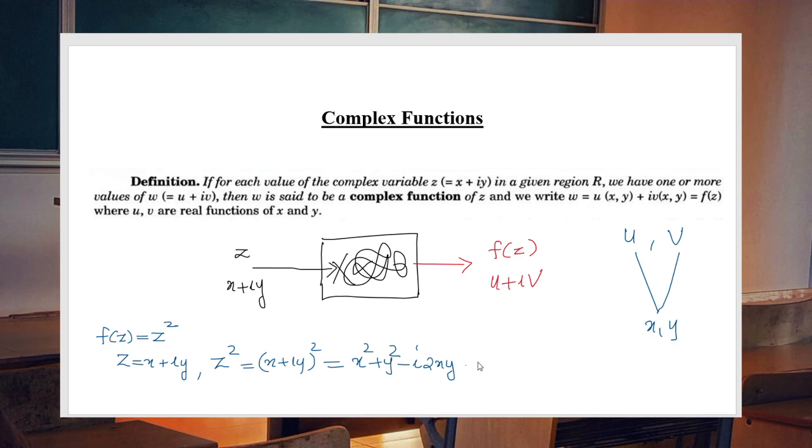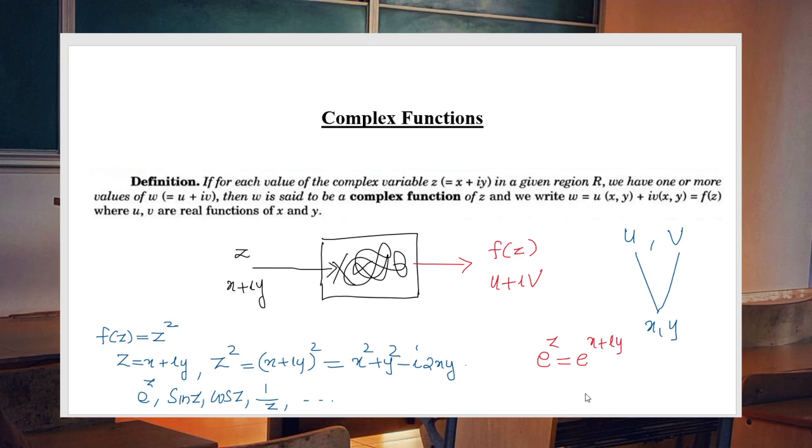Similarly, e raised to z, sin z, cos z, 1 by z, etc. are all examples of complex functions. Note that here e raised to z is not the same as e raised to x. z is a complex number here, so e raised to z is nothing but e raised to x plus iy.